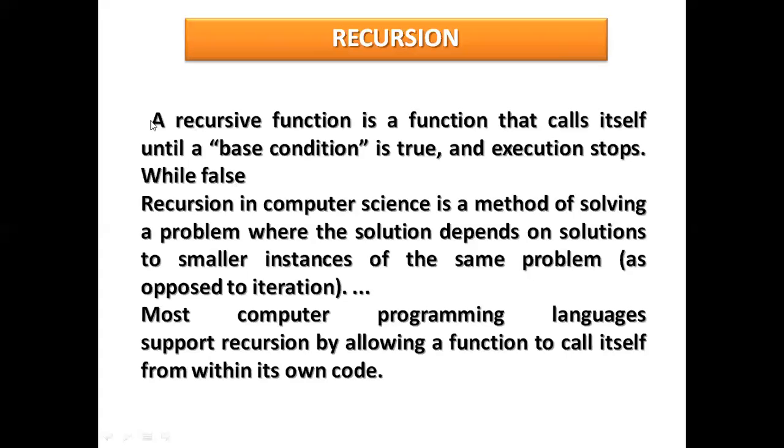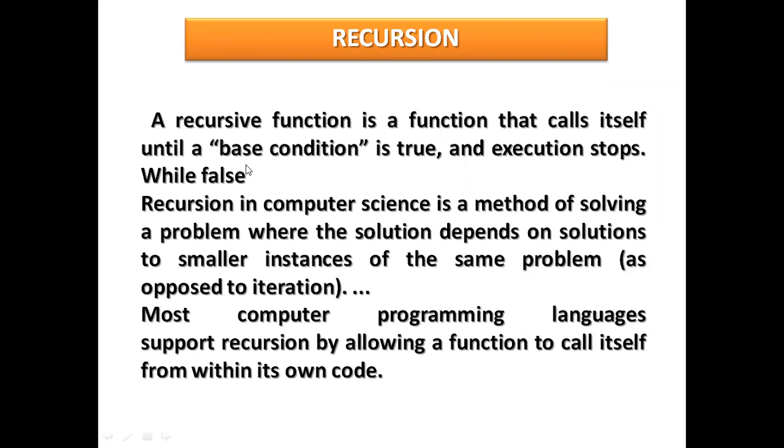You have to remember this, it is very important. What is recursion? A recursive function is a function that calls itself until a base condition is true, and execution stops when the condition becomes false, and it will terminate.